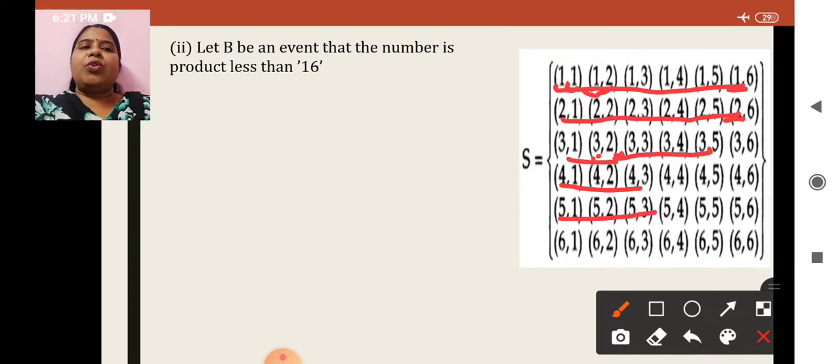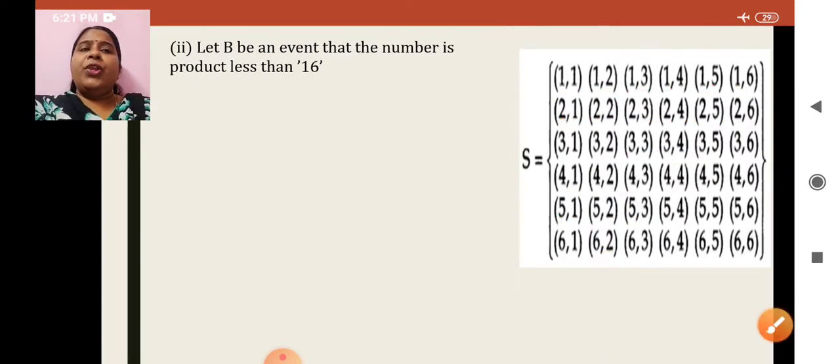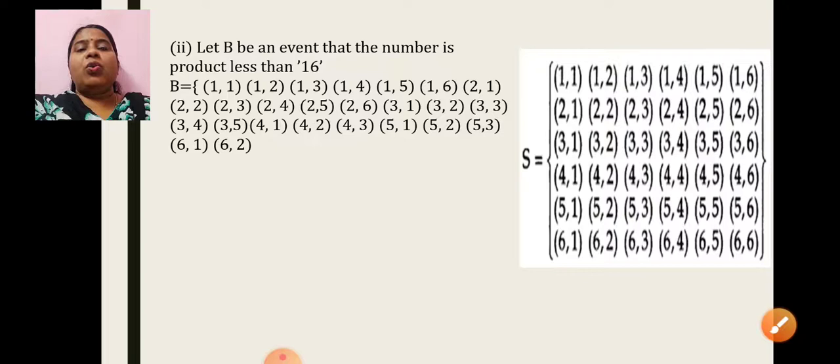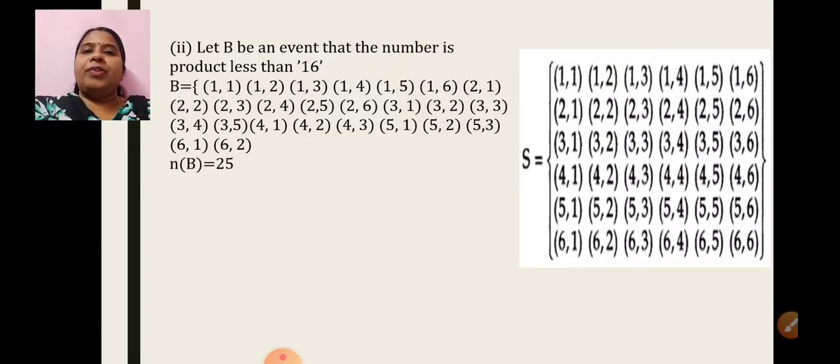So from the next row, these elements. 6 1s are 6, 6 2s are 12. Yes, 6 3s will become 18. So don't consider all these elements again. I hope you are understanding this. So when you count all this, you will get a total of 25 elements. So n of B will be 25.